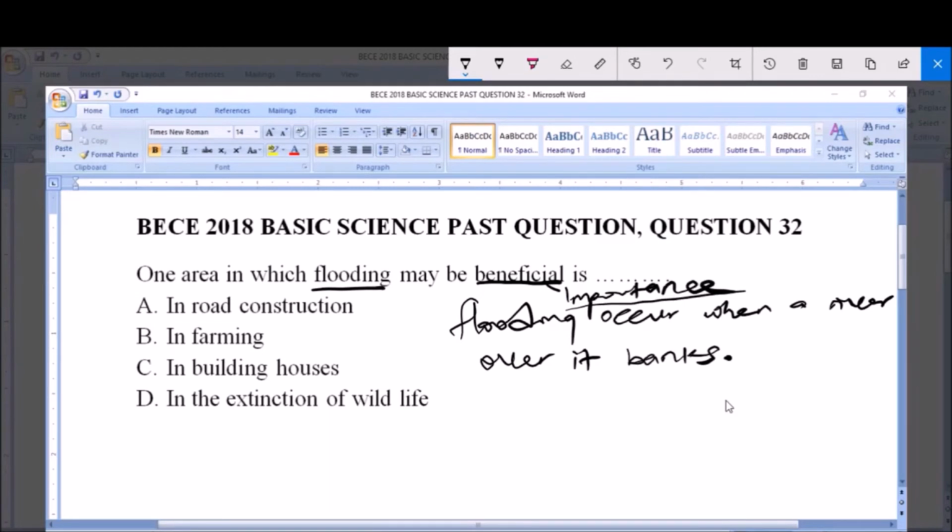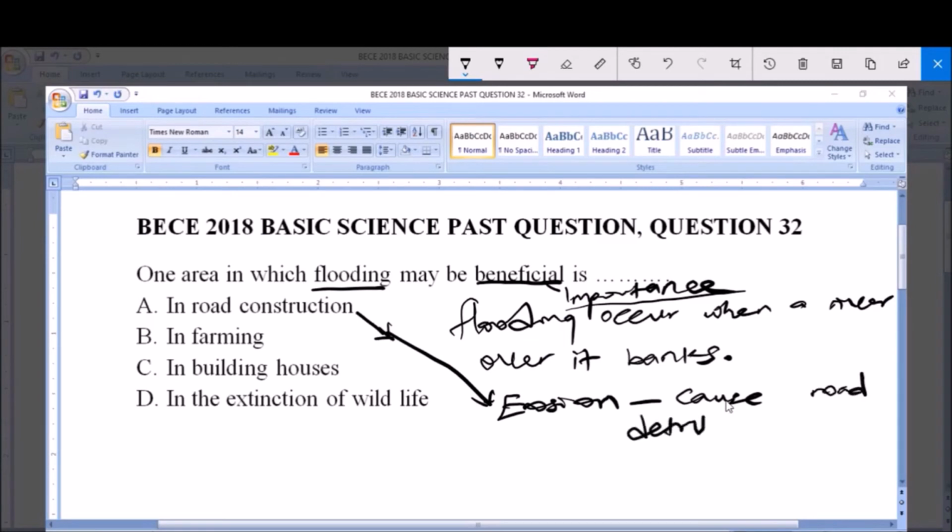Now A here says in road construction, and like we know, flooding is very bad in terms of road construction, because flooding will lead to soil erosion, and this erosion causes road destruction. That is, it destroys our roads. And so flooding is not beneficial in terms of road construction, because when we're talking about beneficial, we're looking for how important it is. In terms of road construction, flooding is destructive.